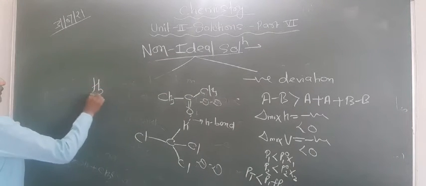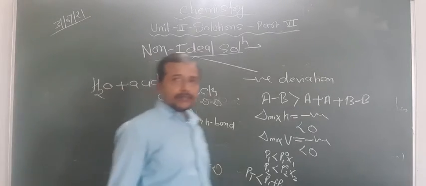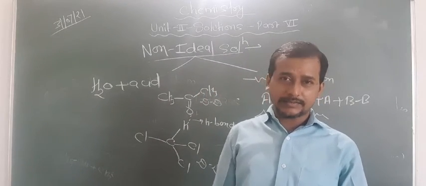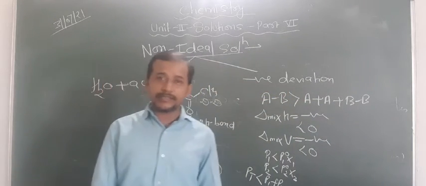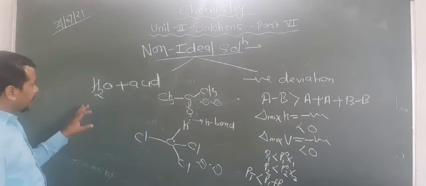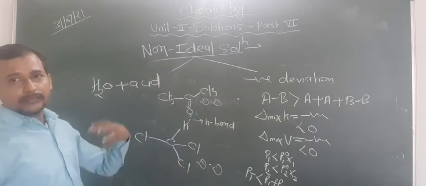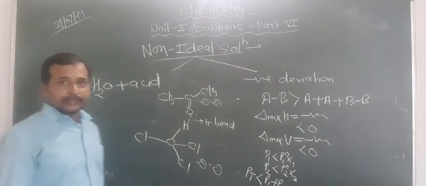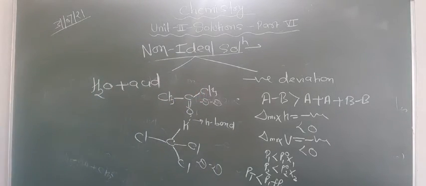Now other examples are water plus acid. So this you can learn, that so many times we say we have to add acid into the water because the reaction is exothermic. So why the exothermic? The interactions are stronger than the previous interaction. So that's why they liberate the heat. So in this way you can also show that the water and acid reaction is exothermic because of the stronger force of interaction between them. Acid you can take HCl, HNO3, H2SO4. So these are the examples of acid.